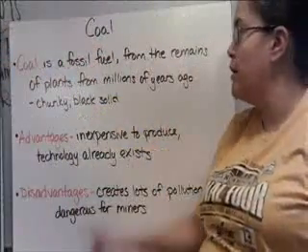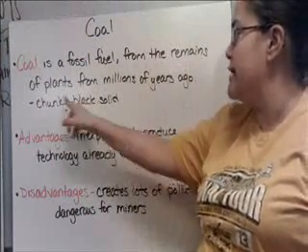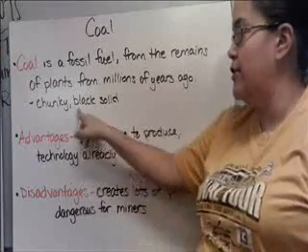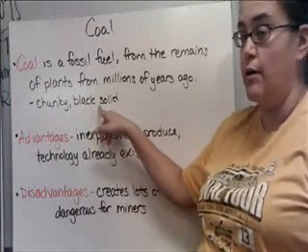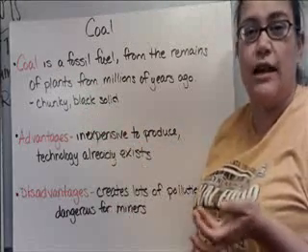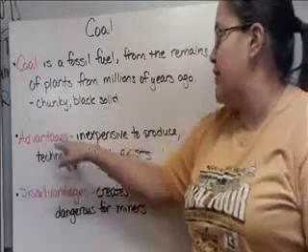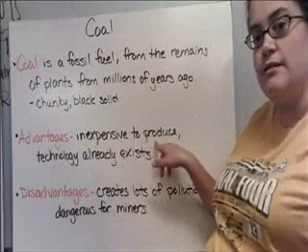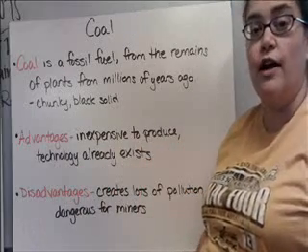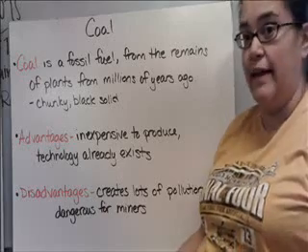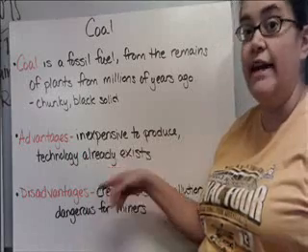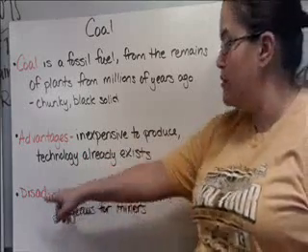Next is coal. Coal is a fossil fuel, and it's from the remains of plants from millions of years ago. And it's a chunky black solid. If you use charcoal in your barbecue over the summer, it looks very similar to what actual coal looks like. So a black, kind of looks like a rock, but it's not. Advantages, it's inexpensive to produce, so it's relatively cheap, and the technology already exists. We've been using coal for hundreds of years. Trains back in the 1800s used coal, and so all the stuff we need to use it is already here. We already have it. We don't have to make new stuff.